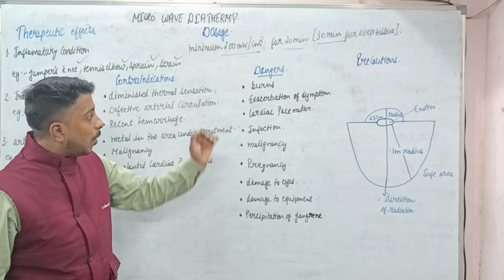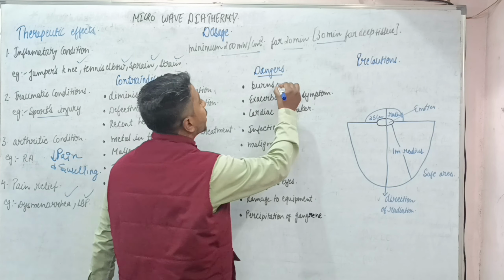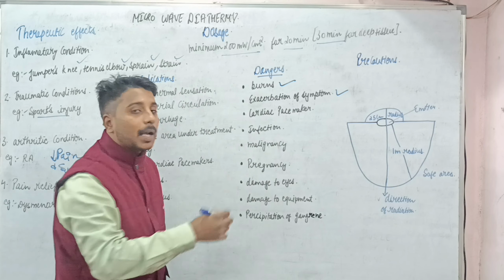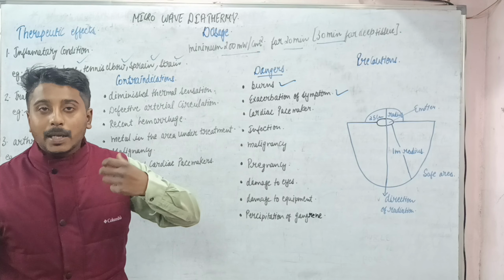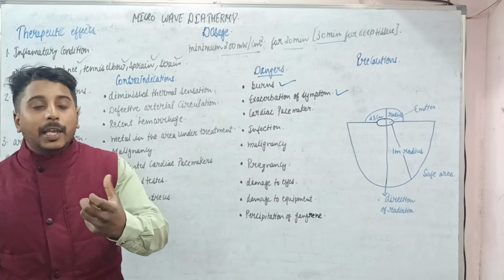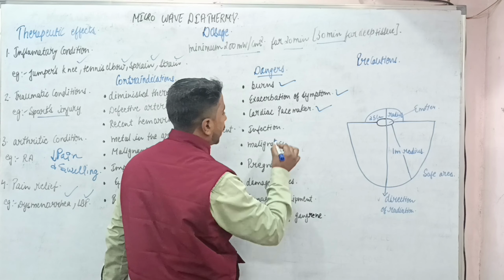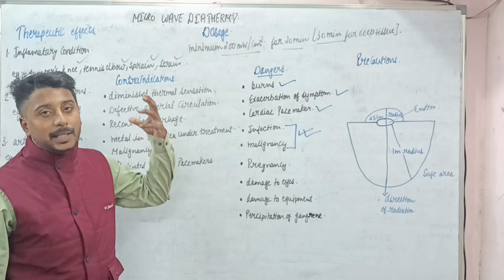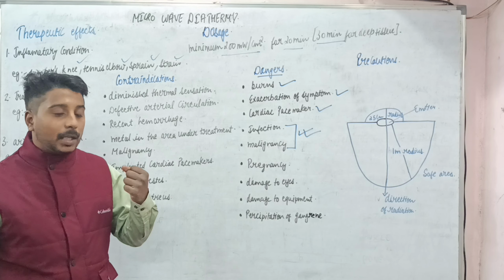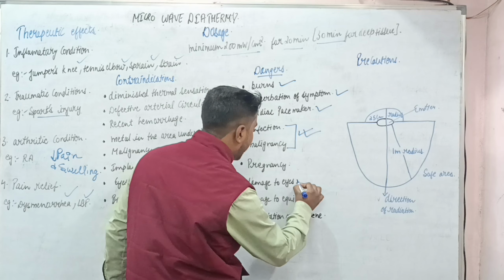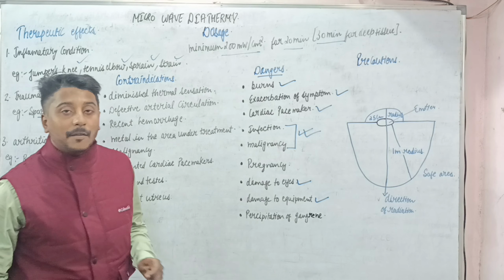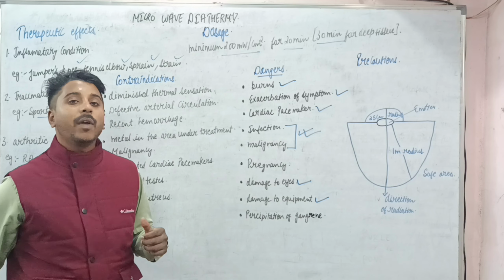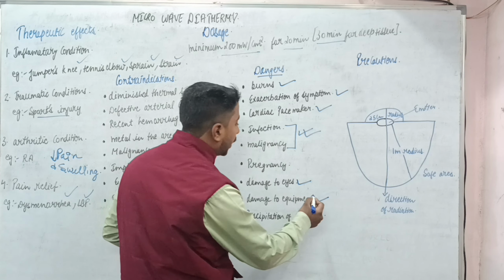Now we will study the dangers. First is burns due to overdosage. Second is exacerbation of symptoms, which occurs if we apply continuous microwave diathermy on an acute condition. Cardiac pacemaker interference, and infection and malignancy can both be spread. Then pregnancy: these radiations will definitely have a bad effect on the developing fetus. Then damage to eyes and damage to equipment, because if there is some metal, it will reflect the microwave back into the emitter, which will damage our equipment.